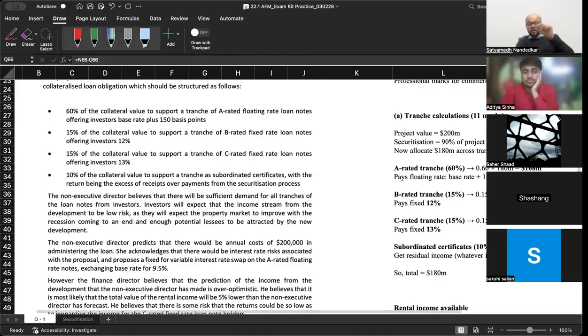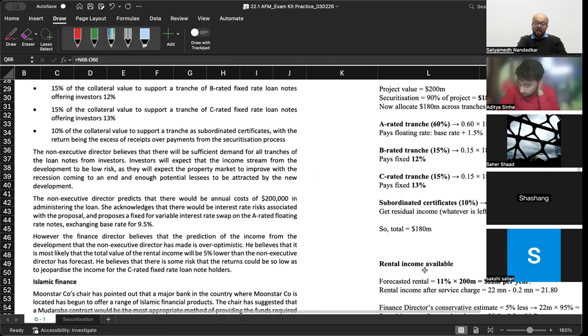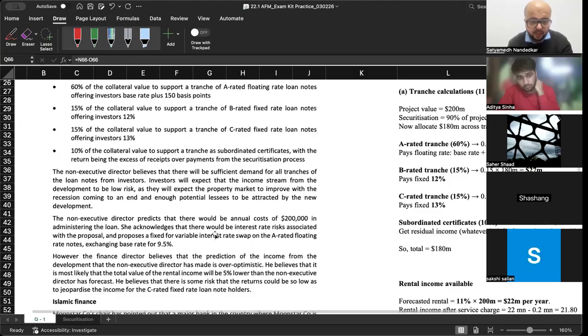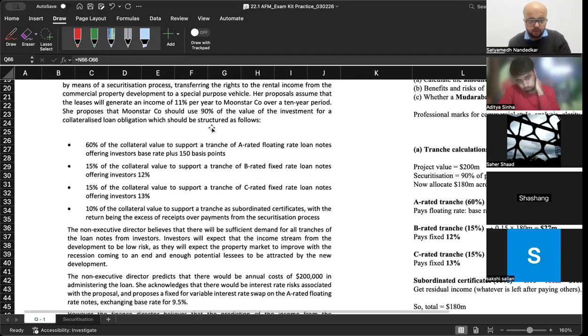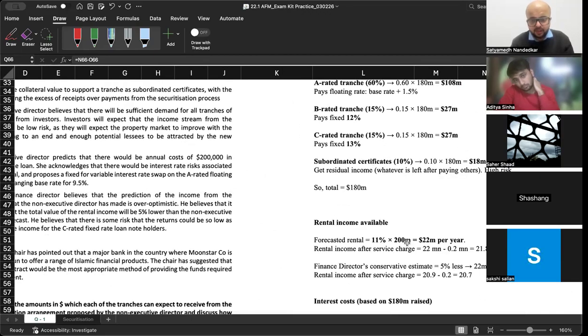So how much A rated loan will you raise? You will take A rated loan of 108 million, highest rated loan. B rated loan 27 million, C rated loan 27 million, subordinated certificates 18 million. So total is how much? 180 million. Now how much rental income are you going to get? Rental income that you will get, here they have written it will be 11%, right? 11% will be the amount of rental income. 200 million property, 11% rental yield. So how much will you receive? You will receive 22 million rental income per year.